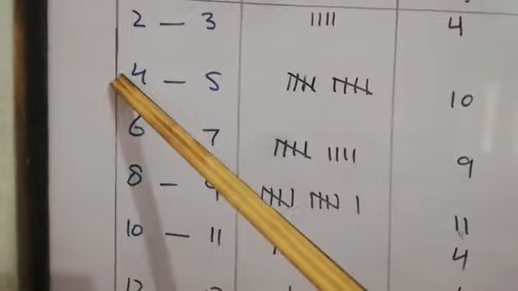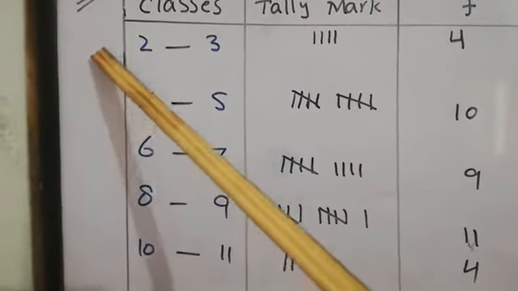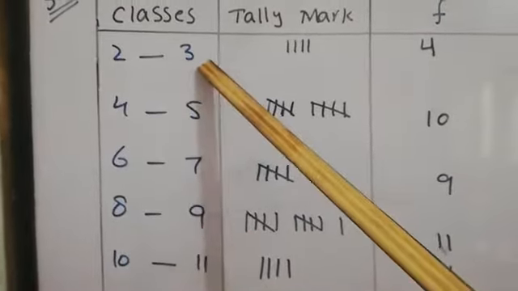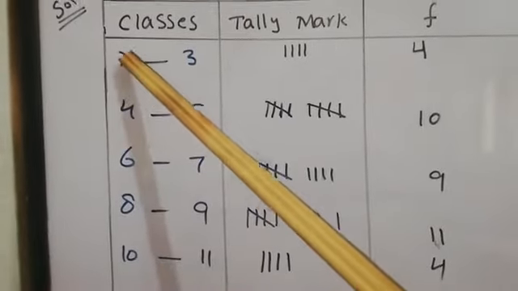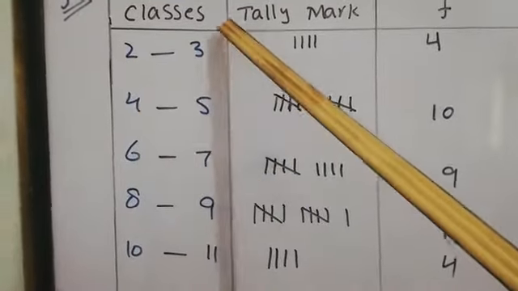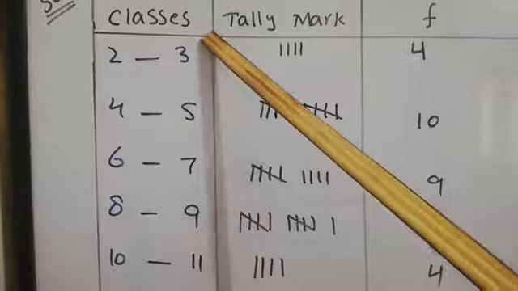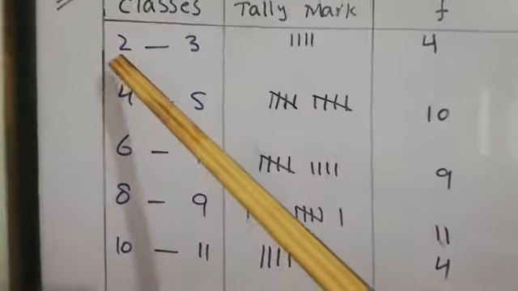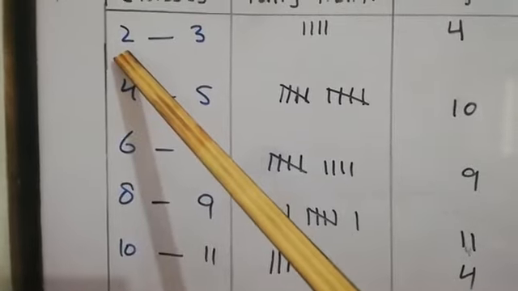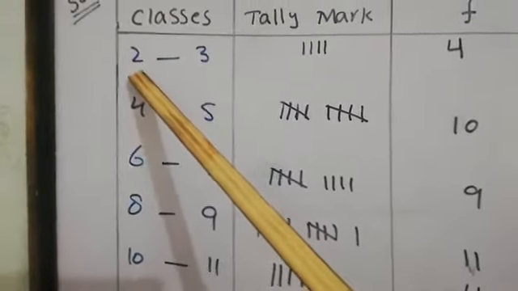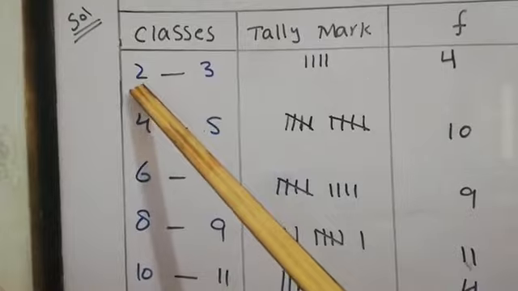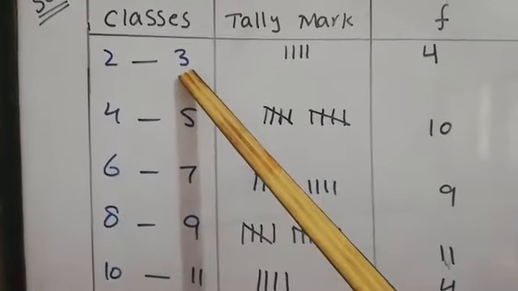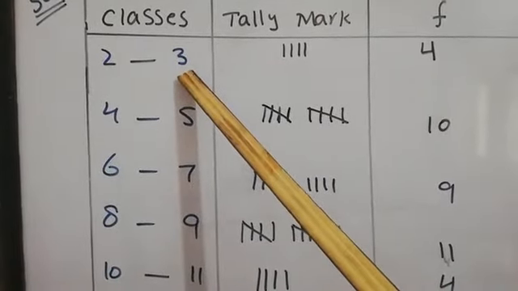My dear student, you can observe the difference from the first size to the second. This is known as the class size. And every class is known as a class limit. There are 6 class limits. The minimum value is known as the lower class limit, and the maximum value is known as the upper class limit.